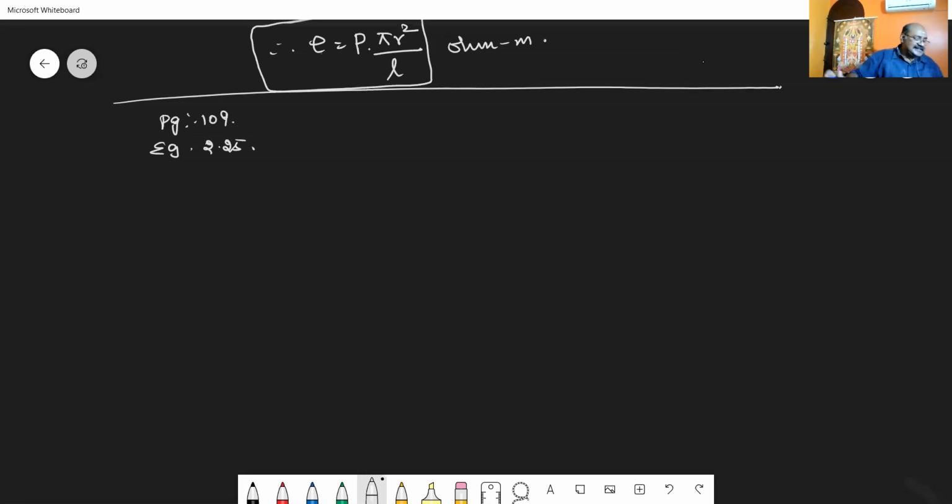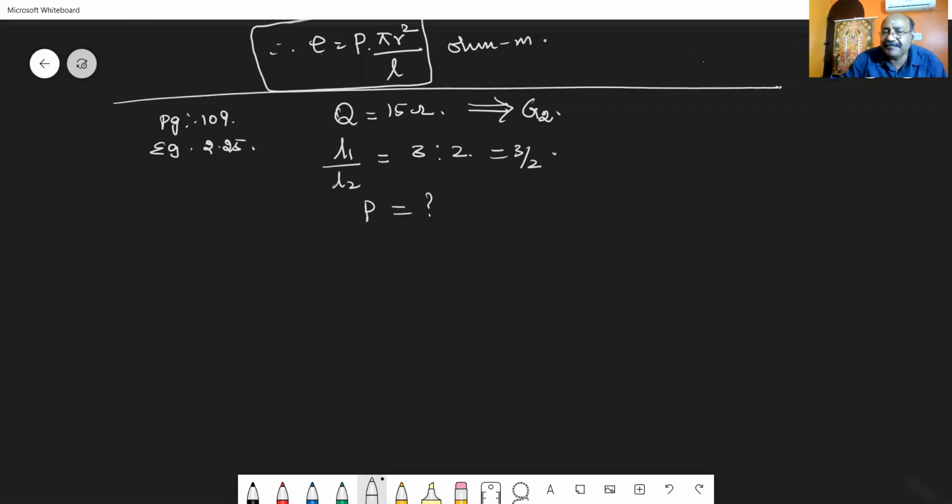Let's go through the problem again. In a meter bridge with a standard resistance of 15 ohm. So the standard resistance is Q, which is 15 ohm in the right gap. So this 15 ohm is in the gap G2, known resistance in right gap. So this is the standard condition. The ratio of the balancing length L1 by L2 is considered to be 3:2, or I can write it as 3/2. Find the value of other resistance. The value of other resistance is P.